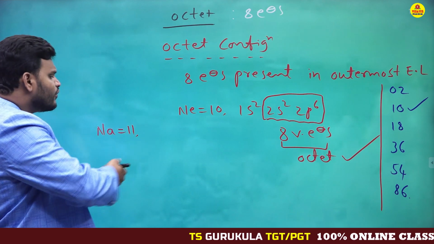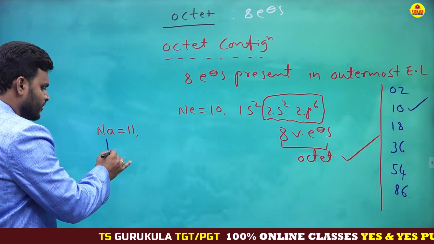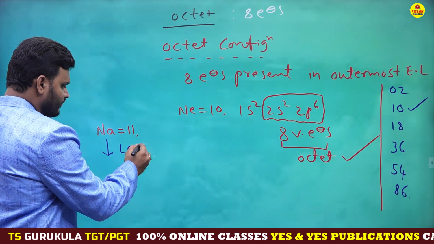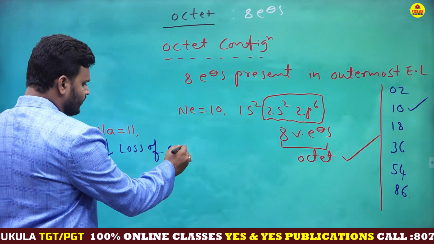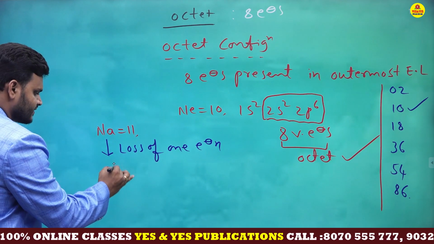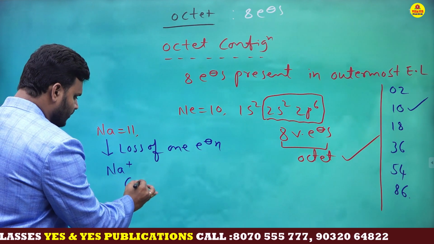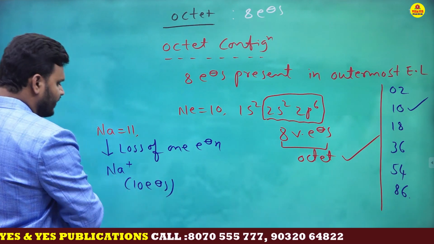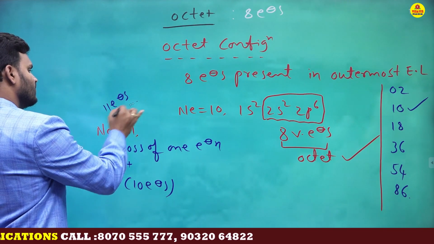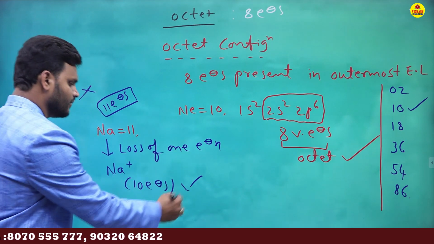So if sodium wants to get stability, we need to remove one valency electron. Loss of one electron, then it becomes Na plus. Na plus means total 10 electrons, Na means total 11 electrons. So 11 electrons means unstable, 10 electrons means stable.